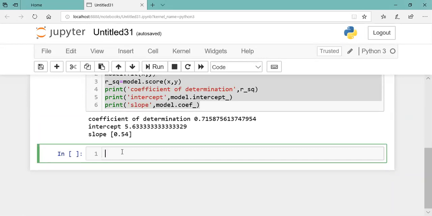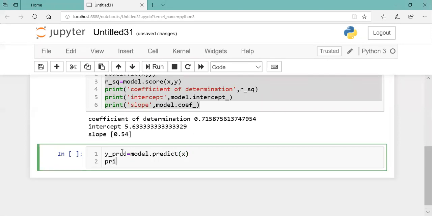Now we will try to see the predicted response. Predict means what prediction this function made on the x values, what the output value should be. So, y predict. We named it as model. Here we have put in the linear regression, so what should the model do now? Predict. So predict on the input x, and then we'll print the output.